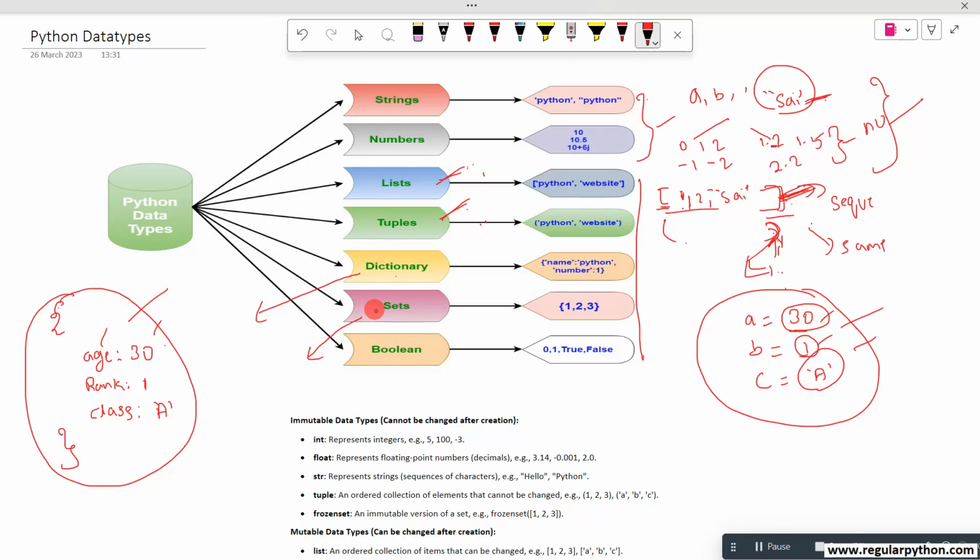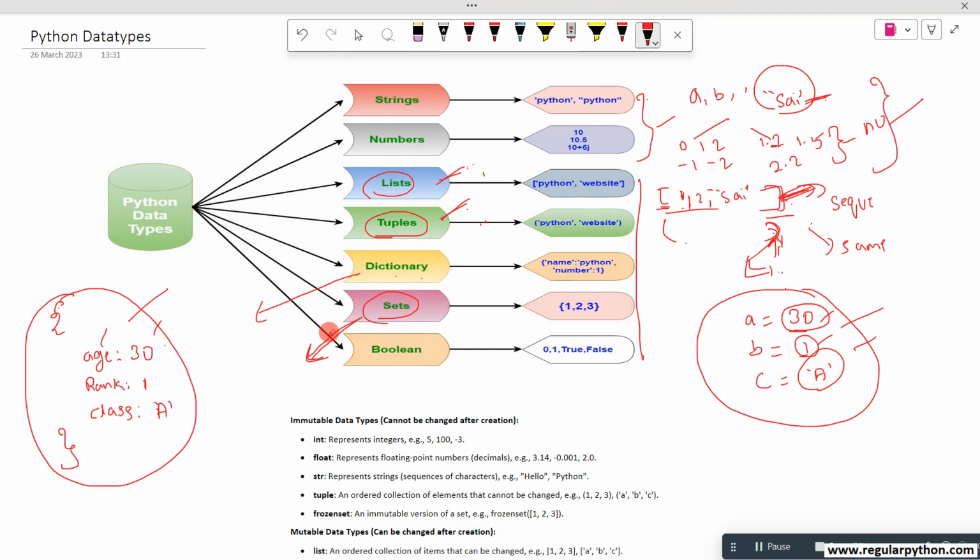So we have another data type in Python. What type of feature does it provide? The list provides data manipulations: update, create, insert, delete. The tuple feature is that if you don't want to update any data after creation, you have to select tuples. And dictionary, if you want the data in key and value format. So what about this set?